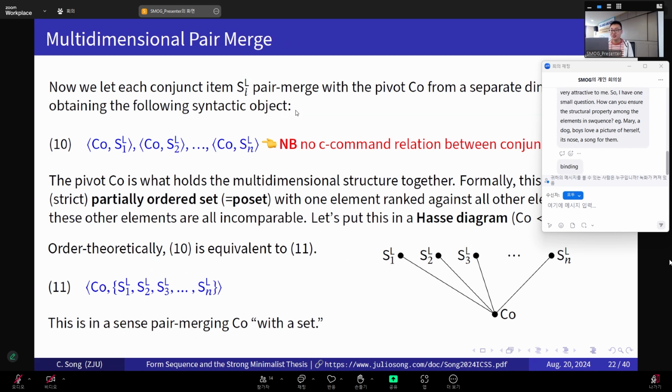So what is the question? Oh, binding. Yeah, that's a brilliant question. Thank you. Now I see what the question is. Yes. So in this way to derive coordination structure with multidimensional pair merge, there's no C-command relation between the different conjuncts. However, something that I have to emphasize here, and thanks for giving me the chance to clarify this, is something that I have already mentioned in one of my questions to Victor in the morning.